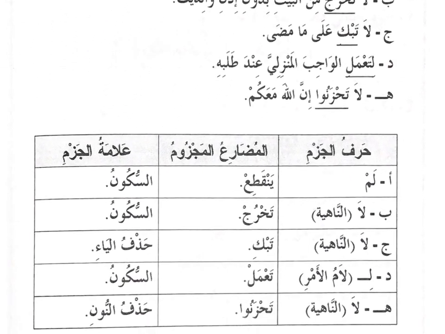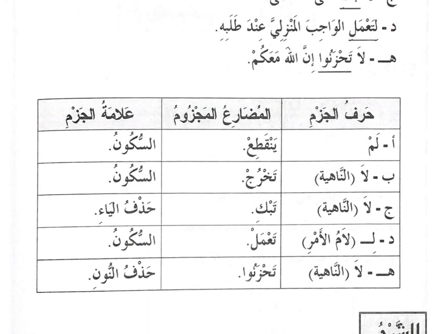So basically, the words that we have seen in the previous sentences, such as lam, la, and li, are called the huruf al-jazm, the words of jazm, which will make fi'l mudari' in the state of majzoom. So again, we go through the meaning of each of these words. First, the meaning of the word lam. Lam means have not or did not.